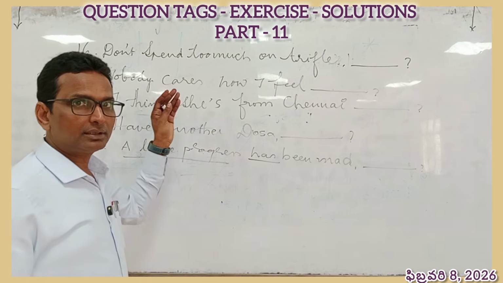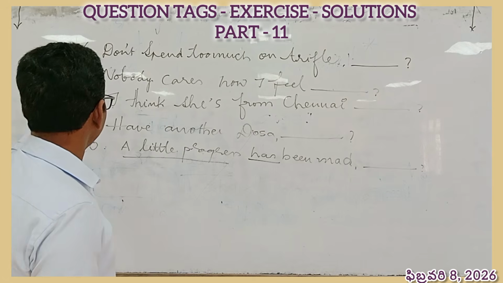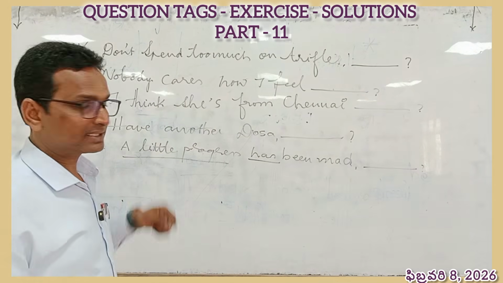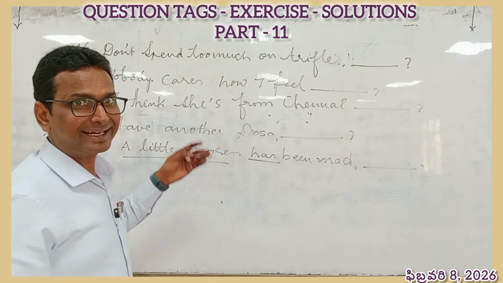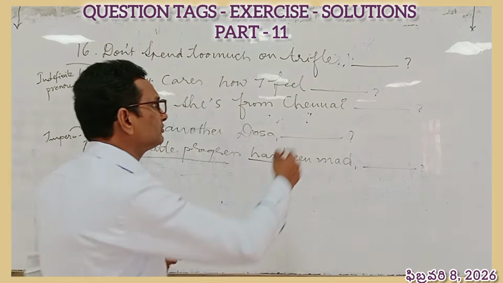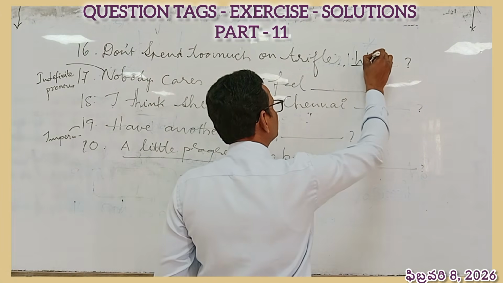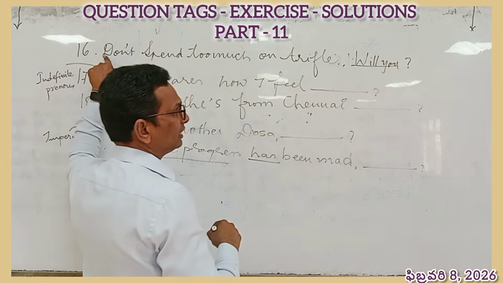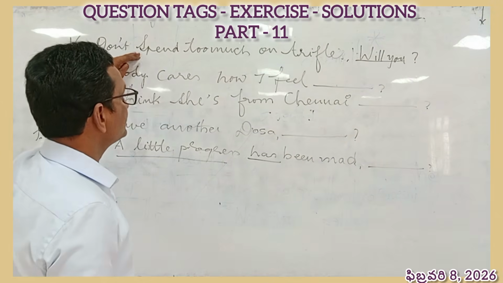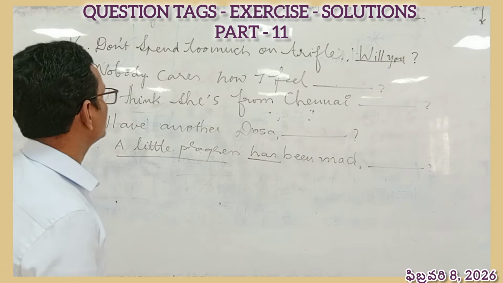Let's take a look at 16, 17, 18, 19 and 20, the last 5 of this exercise. Don't spend too much on travels. It is an advice. So we can probably use will you. Why will you? Why can't it be won't you? Because the sentence is negative, so the tag is positive.